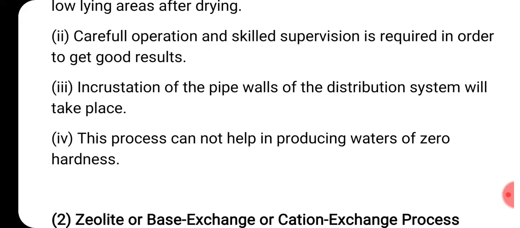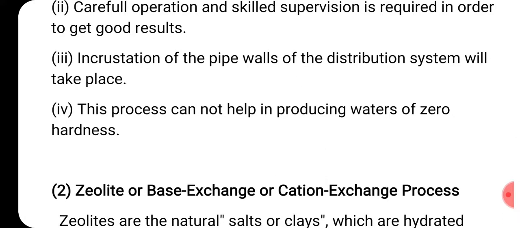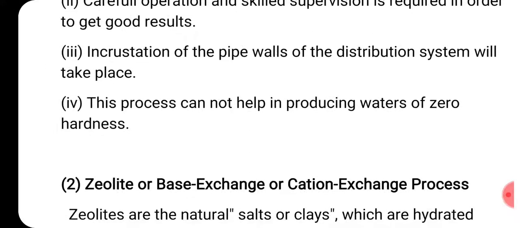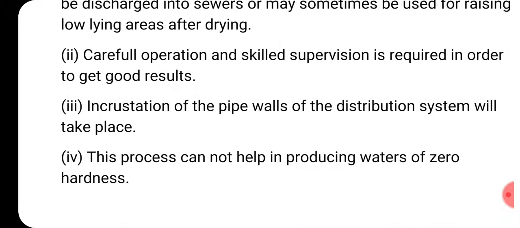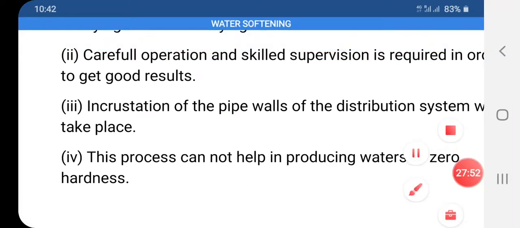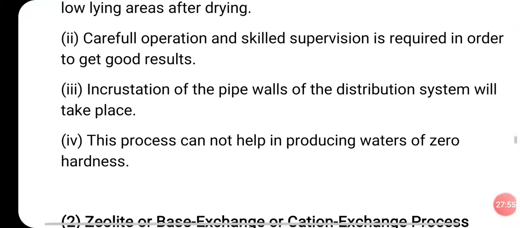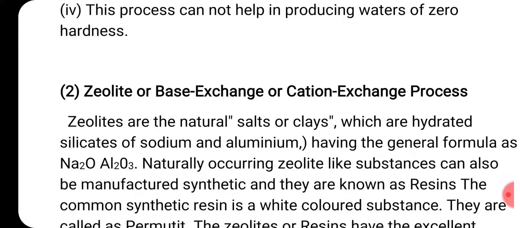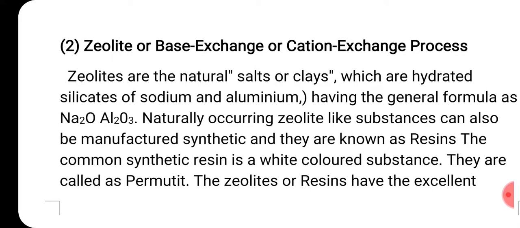Okay. And the fourth disadvantage is that this process cannot help in producing water of zero hardness. So hardness will not become completely zero. But as we know, up to a certain extent hardness is tolerable. Okay, so up to a certain extent hardness is tolerable. So therefore this lime and soda treatment is always good as the first process. Now let us see the zeolite process. Second method, let us discuss.